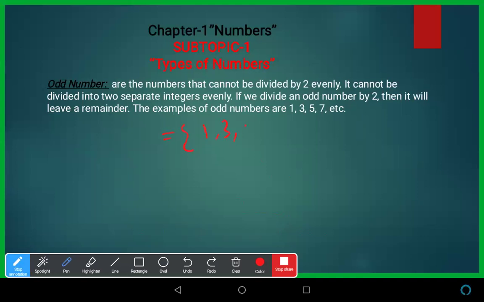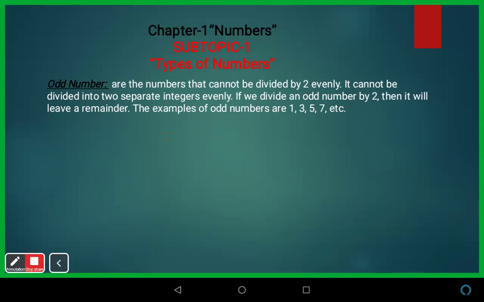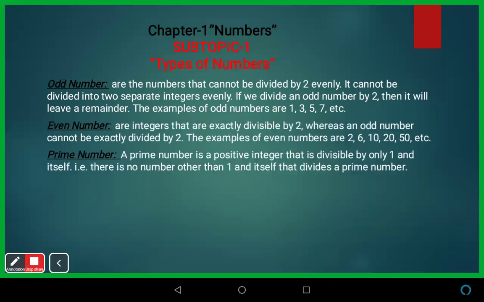These are known as odd numbers because they are not divisible by 2. Now next is even. Even numbers are integers that are exactly divisible by 2. The number which is exactly divisible by 2 is known as an even number, and which is not divisible by 2 is called an odd number. I hope you are clear with this concept.